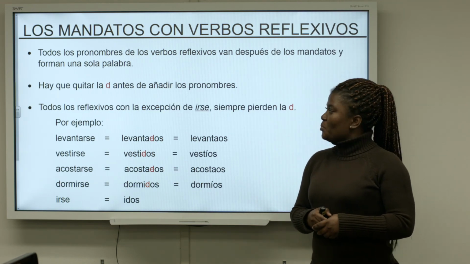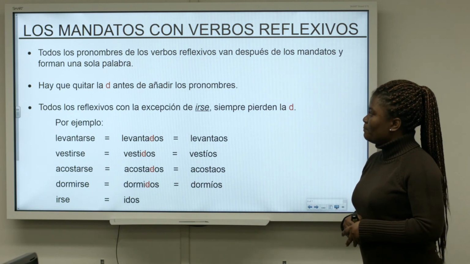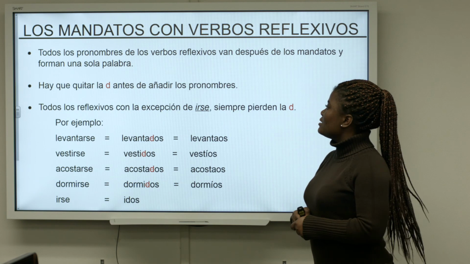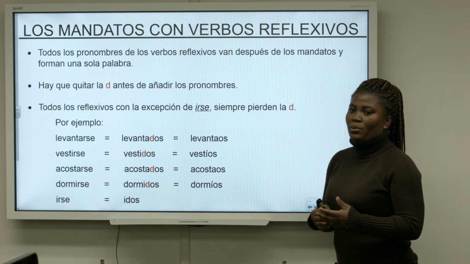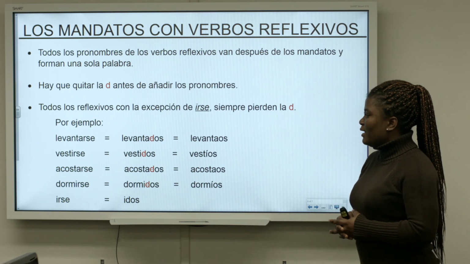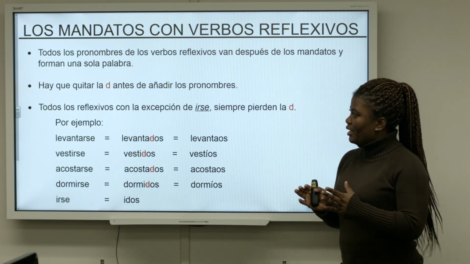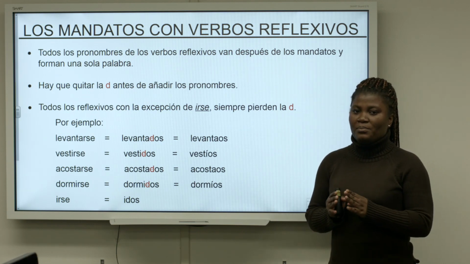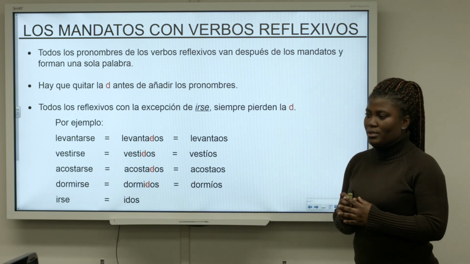Now, these commands with reflexive verbs: we have to use the pronouns in addition to the reflexive verbs, and we'll look at how we can do so. For every reflexive verb, you have the pronoun at the end of the verb and joined to it, so it becomes one singular word.